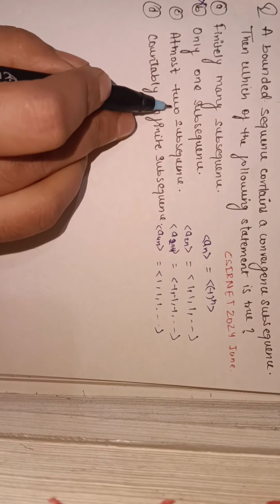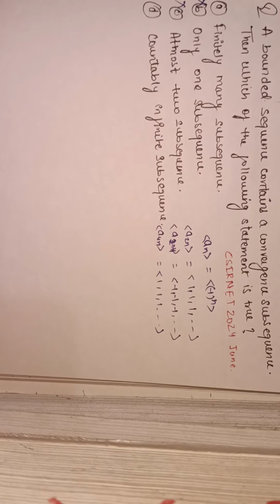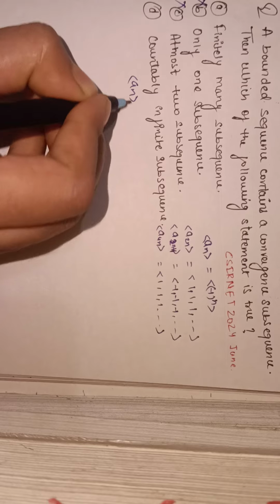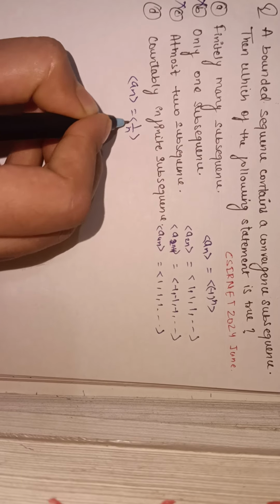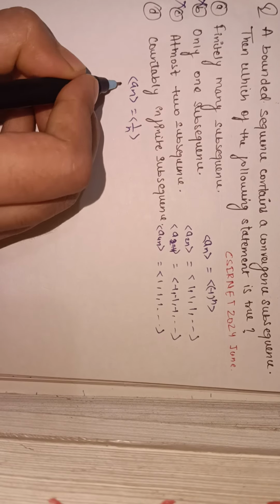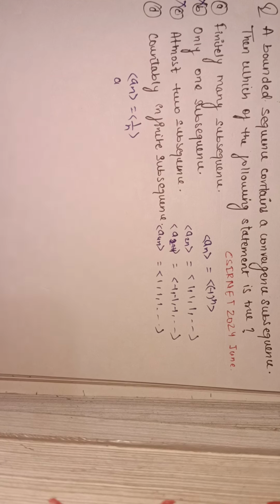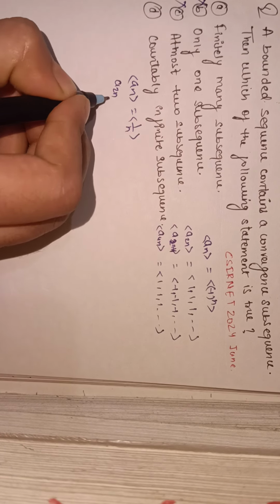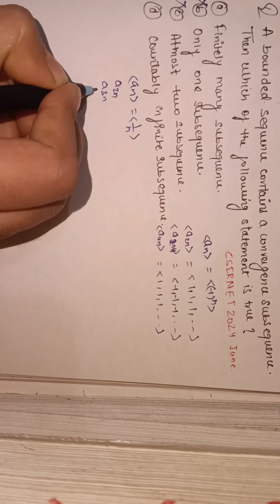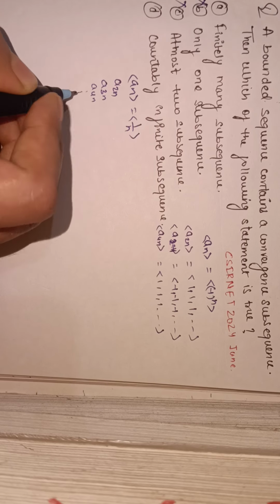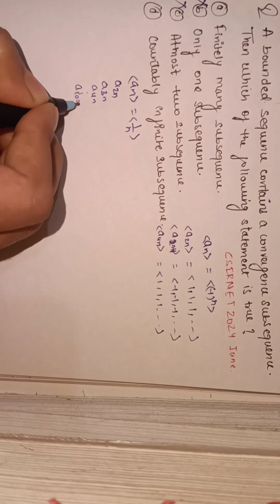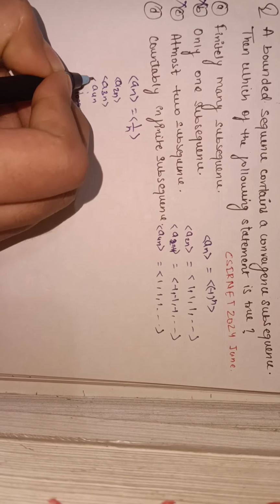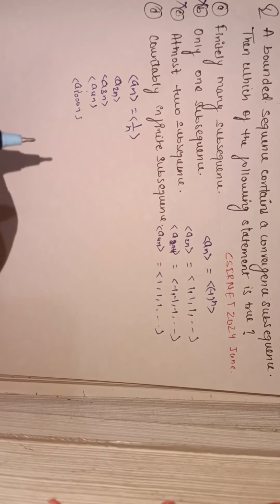Option C said at most two subsequences, that is also false. If we take the sequence a_n equals 1 upon n, we can take a lot of subsequences of this sequence. If we take a of 2n, a of 3n, a of 4n, and so on, we can take a of 1000n and a lot more. So all these are subsequences of a_n.